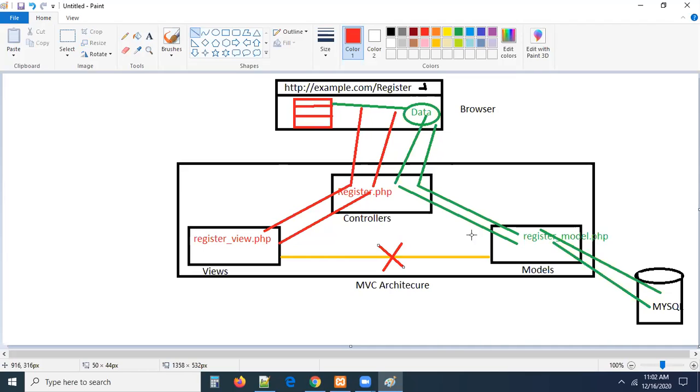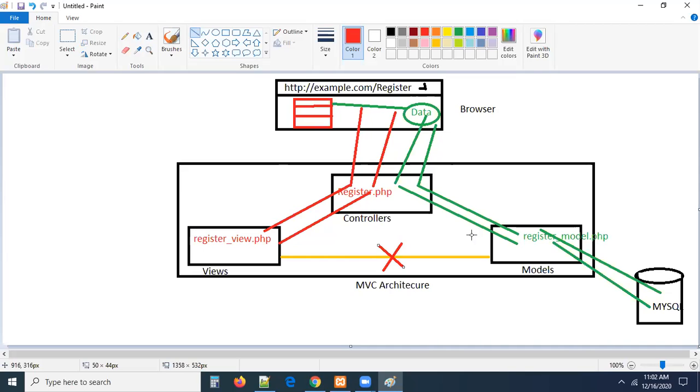If a view wants to communicate with a model, or a model wants to communicate with the view, this should happen via a controller. Without a controller, you can't do anything. If there is no controller, nothing. So as MVC means, there should be a controller. The controller controls the application flow.